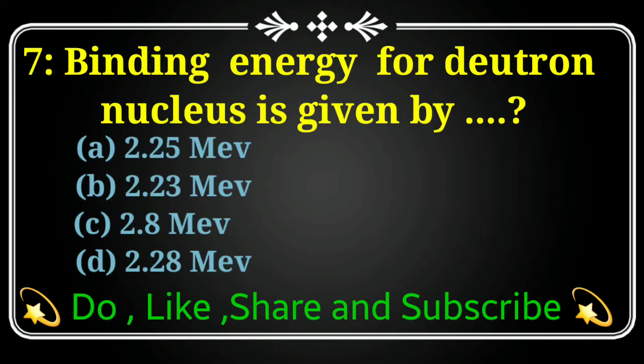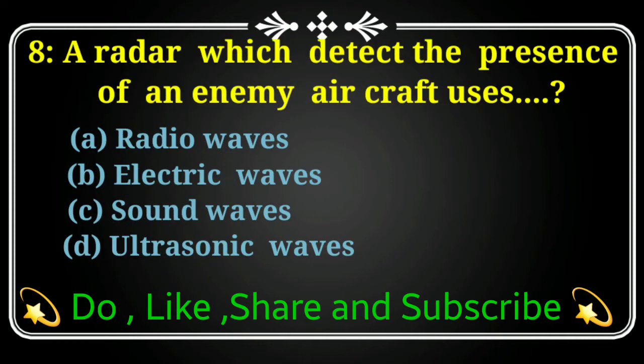Binding energy for deuteron nucleus is given by option A 2.25 mega electron volt, option B 2.23 mega electron volt, option C 2.8 mega electron volt and option D is 2.28 mega electron volt. The correct answer is option B 2.23 mega electron volt.